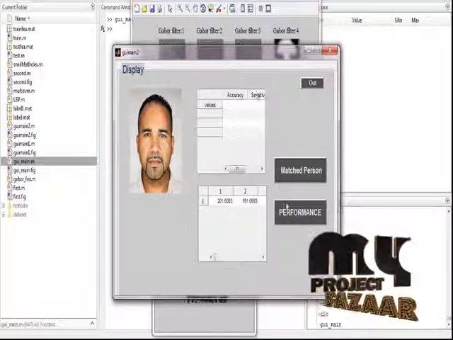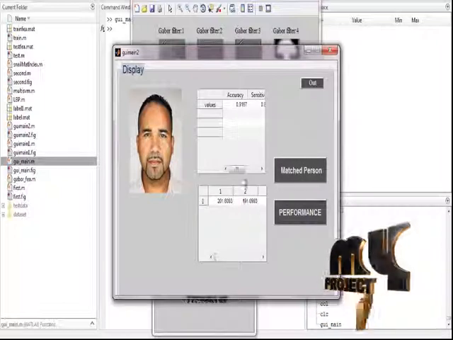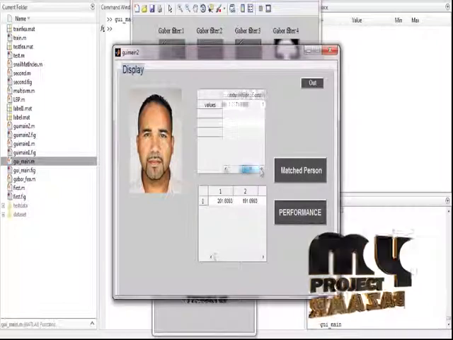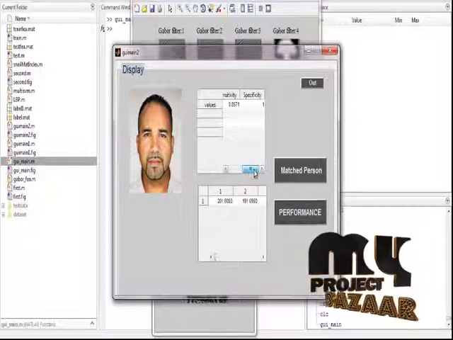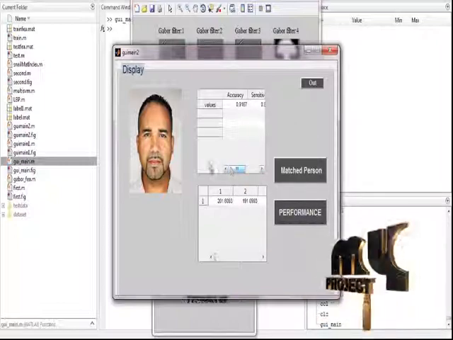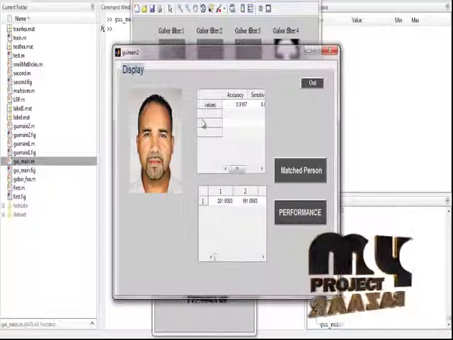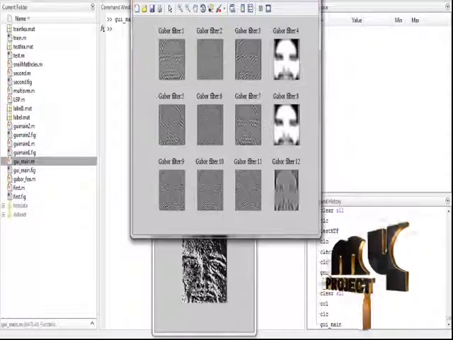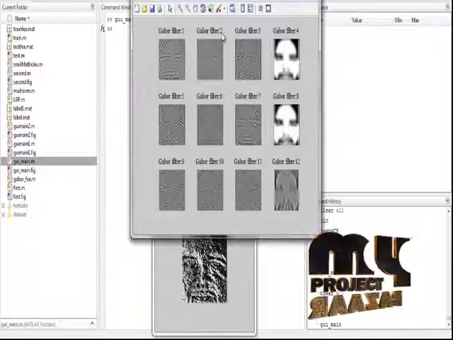Click the performance button. The performance button shows the accuracy, sensitivity and specificity of the classification used in our process, named multi-SVM classification. Click the out button. Now we have to conclude our process.